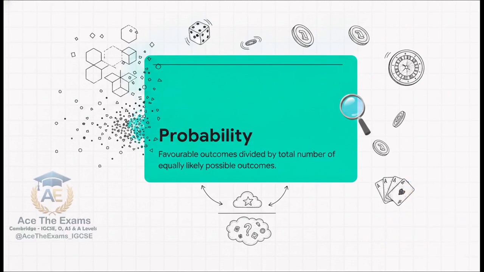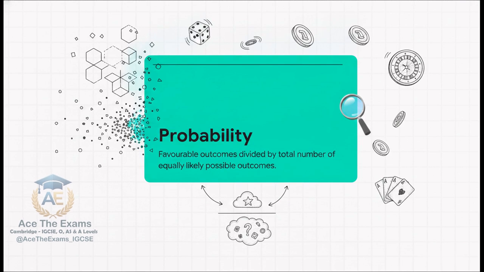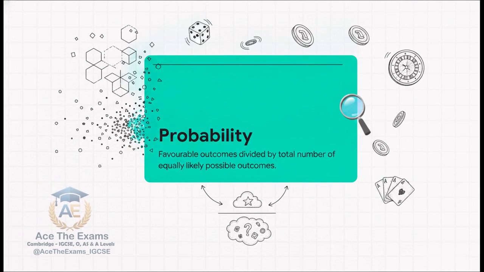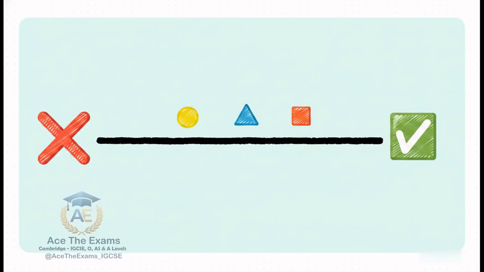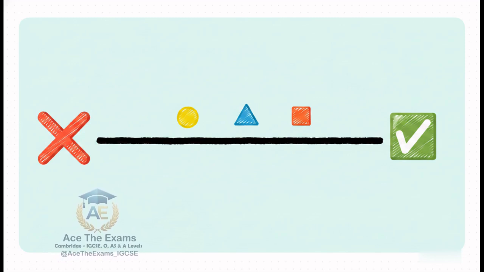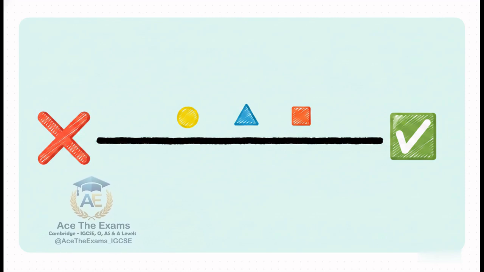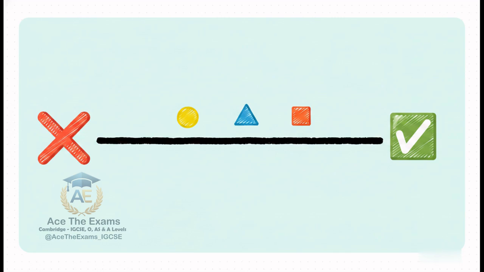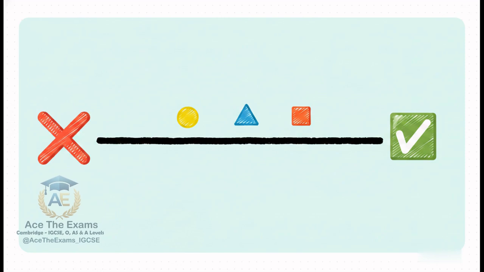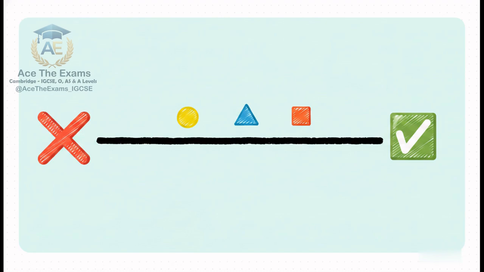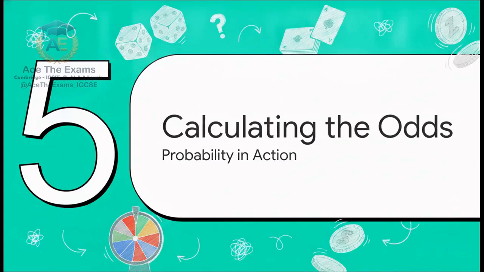A favorable outcome simply refers to the specific event you're looking at actually happening, while the total possible outcomes refers to, well, all the different types of results you could possibly get. And because it's a fraction grounded in reality, it has very strict boundaries. On the probability scale, if the probability equals 0, it implies the event is entirely impossible. No way it's happening. On the flip side, if the probability equals 1, it implies the event is absolutely certain to happen, guaranteed. Every single event of chance everywhere must fall somewhere on this exact scale between absolute impossibility and absolute certainty.